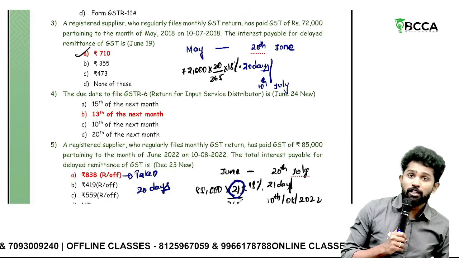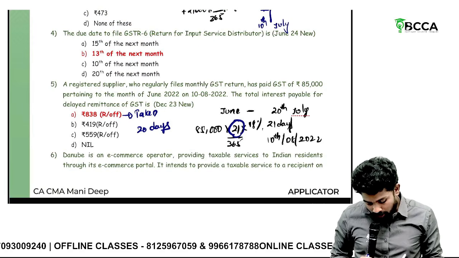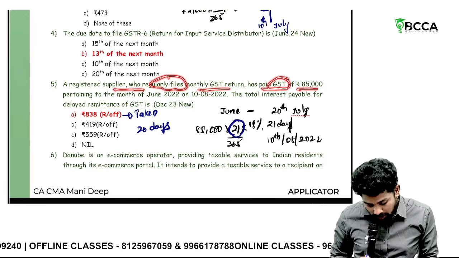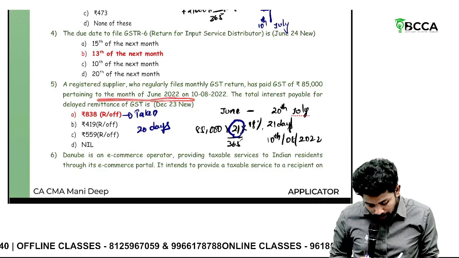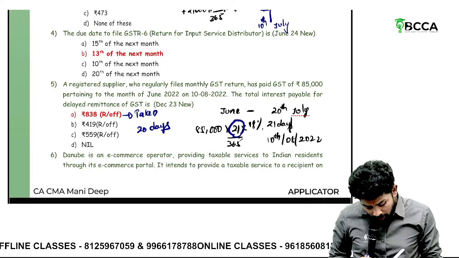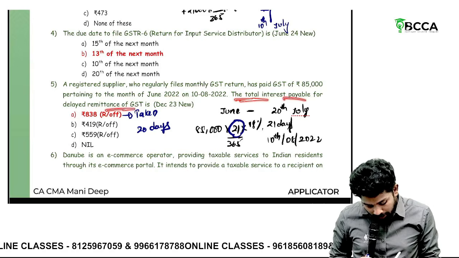GSTR 6 has to be filed by 13th of the next month. A registered supplier who regularly files monthly GST return has paid GST of 85,000 pertaining to the month of June. The total interest payable for delayed remittance of GST is like how much?